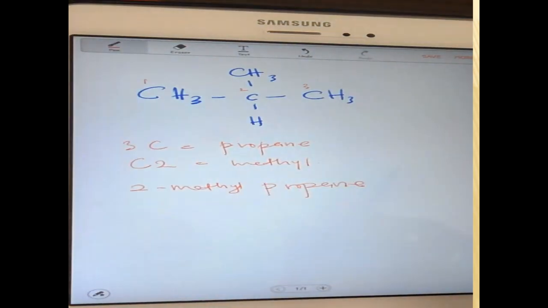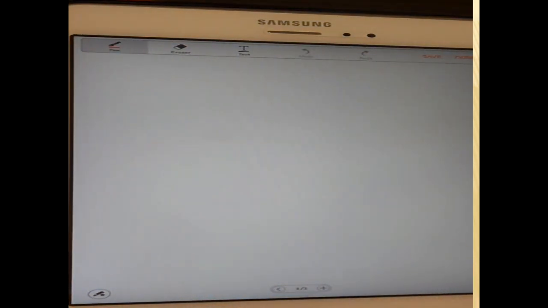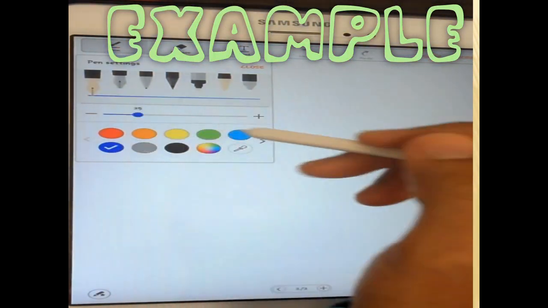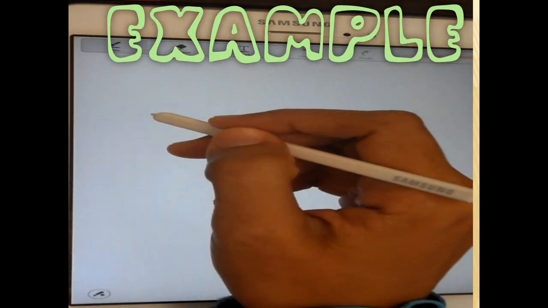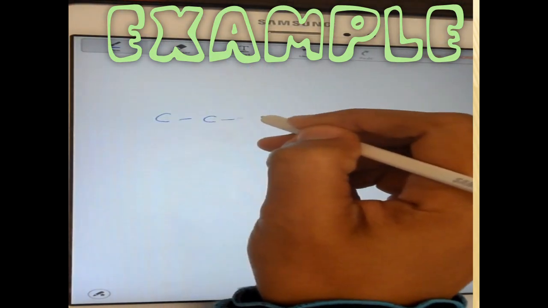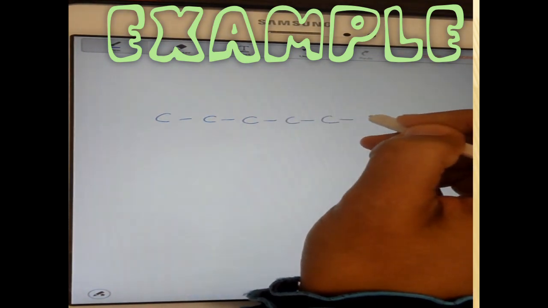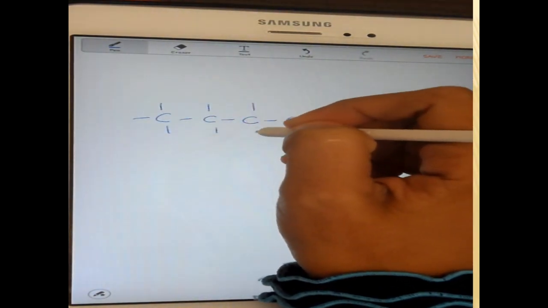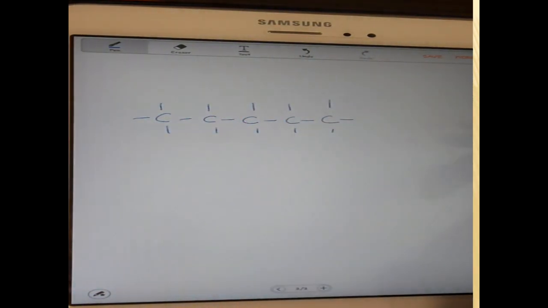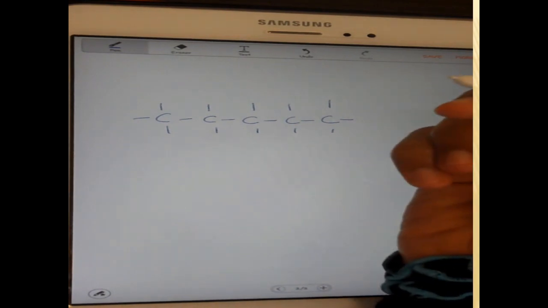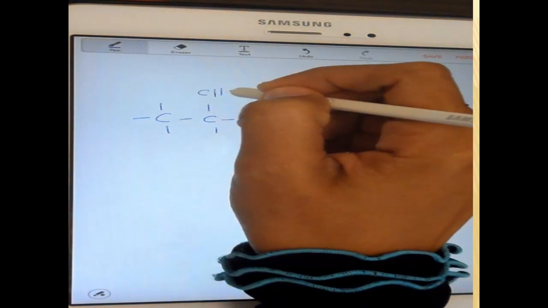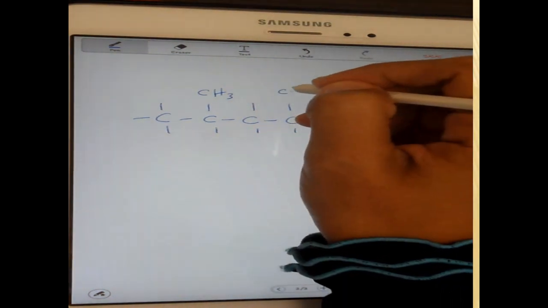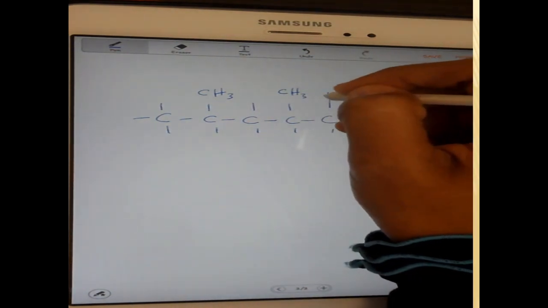Okay, for example, 1, 2, 3, 4, 5. Okay, 5 carbon. At the second carbon, there's methyl, and at the fourth carbon here is methyl. So the rest is hydrogen.